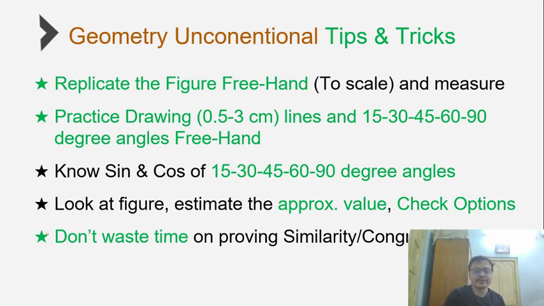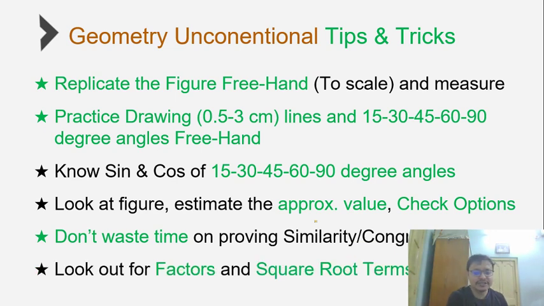The other thing that is important is don't waste time on things that are not necessary, like proving whether two triangles are similar, congruent or not. Why? Because that is not necessary to be proven. You can assume them to be similar if that is the only way to go ahead solving the problem. Just assume the triangle is similar and then proceed. Don't waste the extra precious 1-2 minutes in trying to prove that it's similar so that you can apply a particular theorem and get to the answer. Because ultimately what matters is the answer and not following all the steps in getting to it.